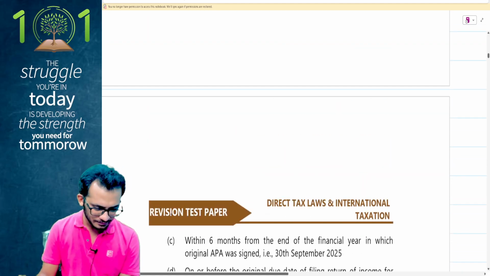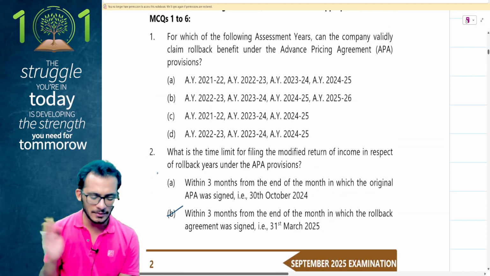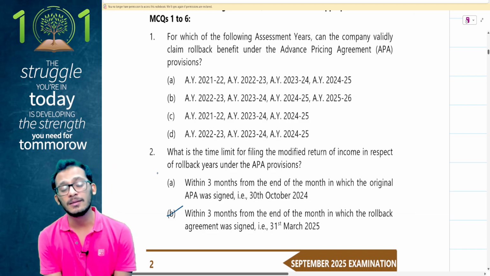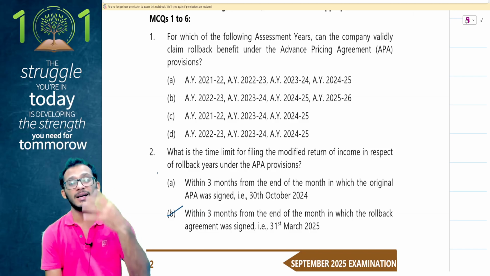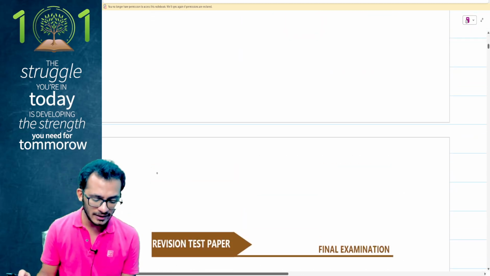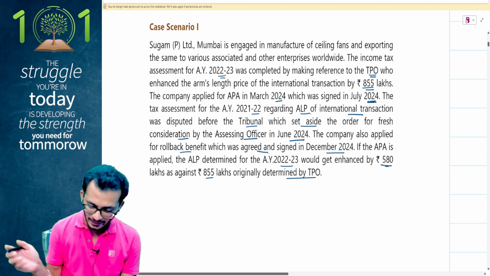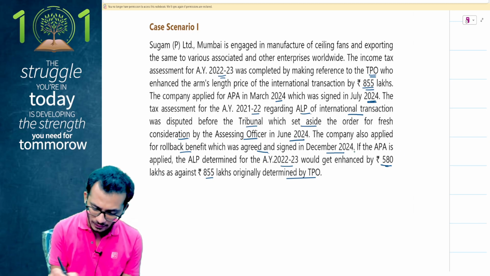Yes. Great. This brings me to question number 1. For which of the following assessment years can the company validly apply for rollback benefits? Now, people, when it comes to rollback benefits, the rule is that you can apply for the last 4 years. When did he file the original APA? The person has filed this APA in the month of December 24.